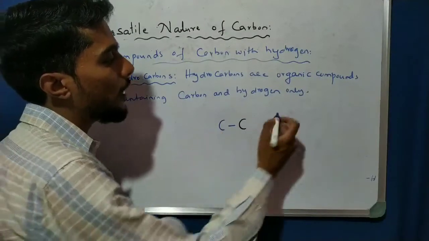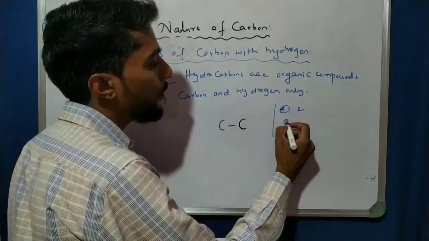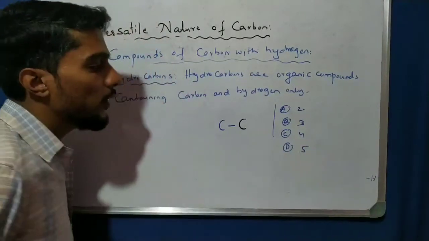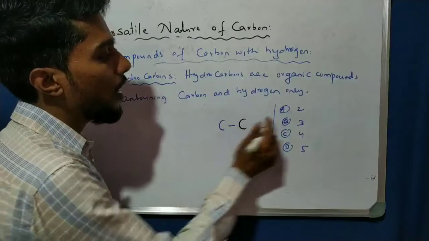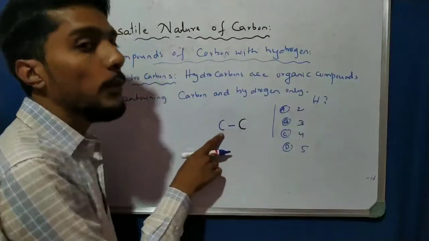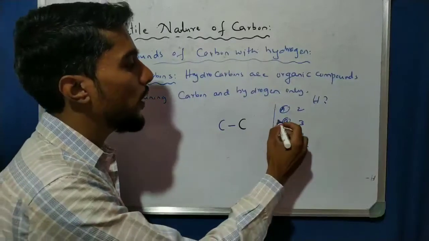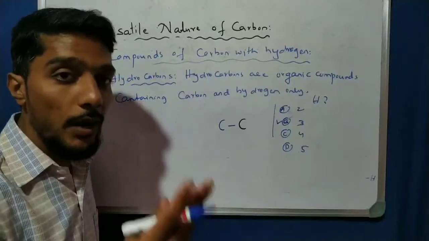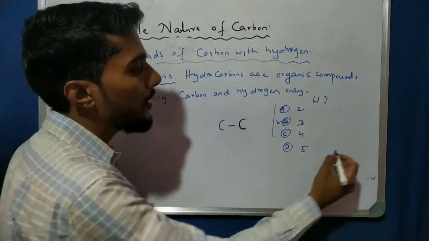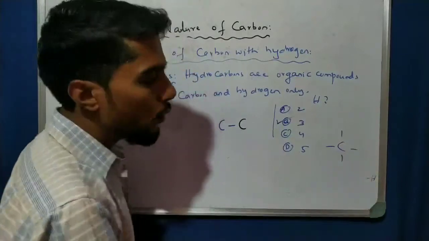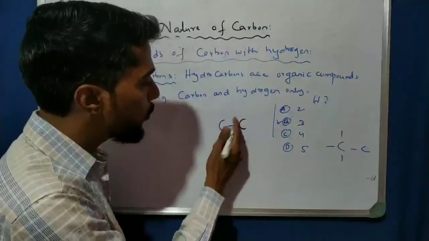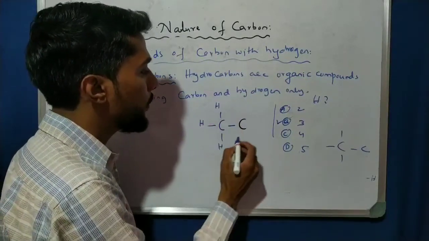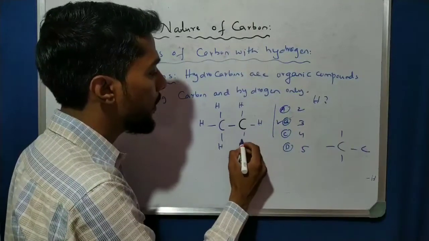Option A 2, option B 3, option C 4, option D 5. Which is the correct answer? B is correct. Why? Because of the tetravalency. We know that carbon has 4 valence electrons. So here 4 must be like that, 1, 2, 3, 4. Here 1 is used by this carbon. So how many are there? 1, 2, 3, and this 4. So 4 are attached. Here also 3 are attached.